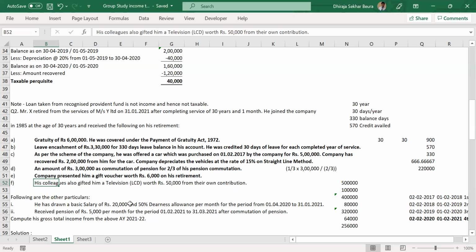So the reimbursement thing, everybody understood, right? Reimbursements are not taxable because there is no benefit associated with it. Again, another example where there is no benefit, so the employee is not going to be taxed. Any quick questions, any doubts on that?